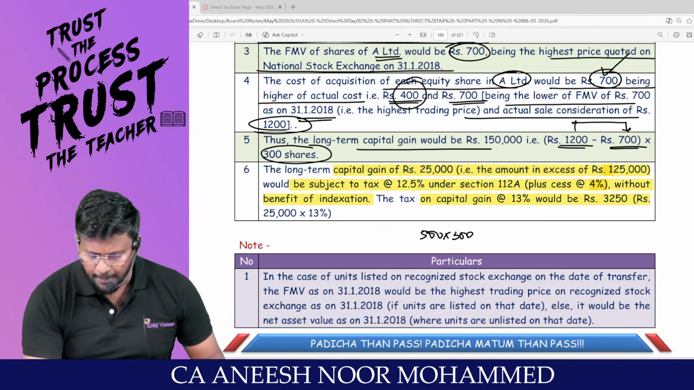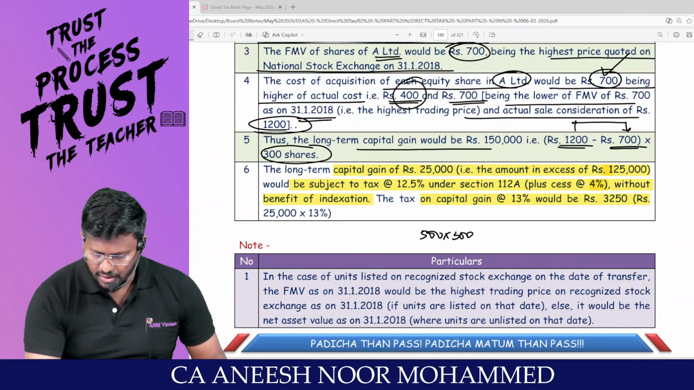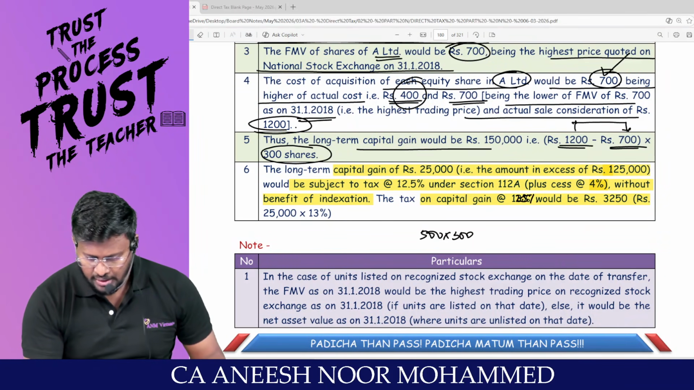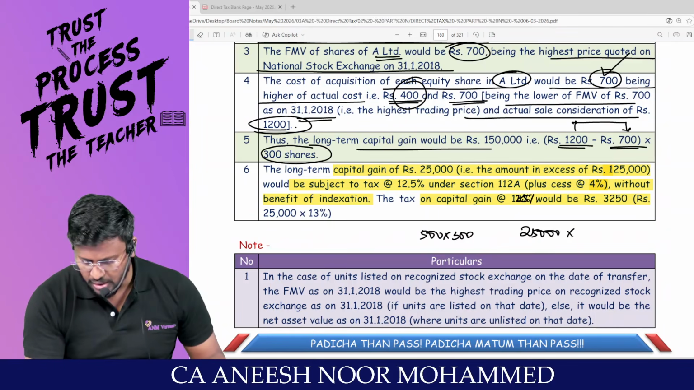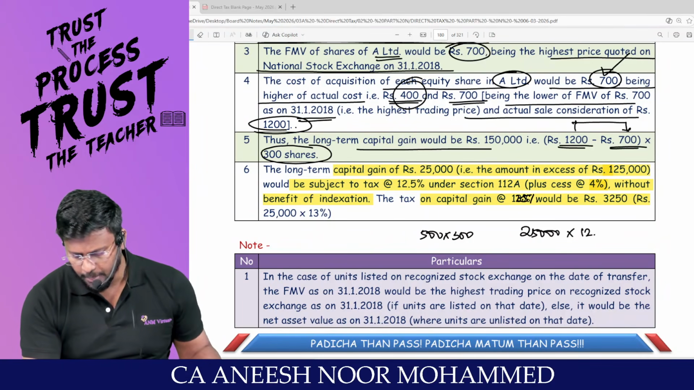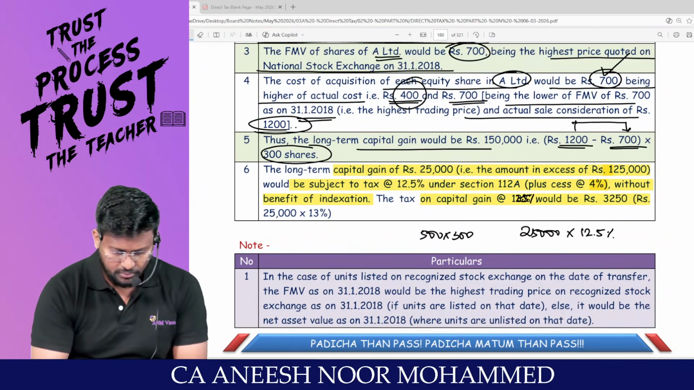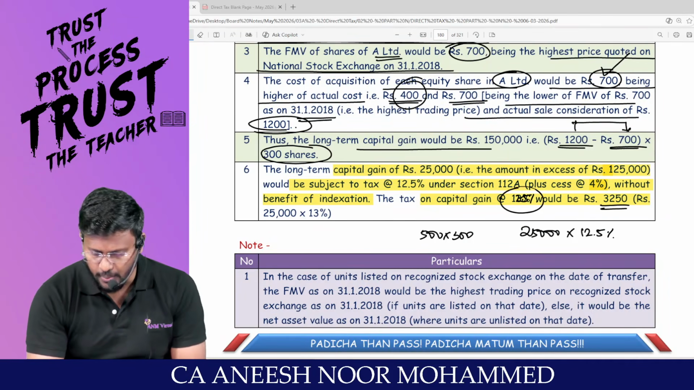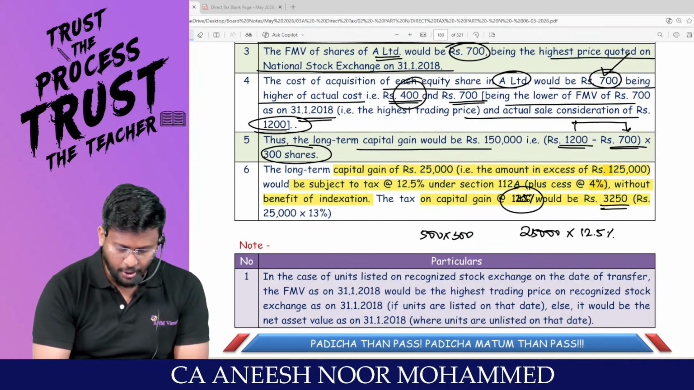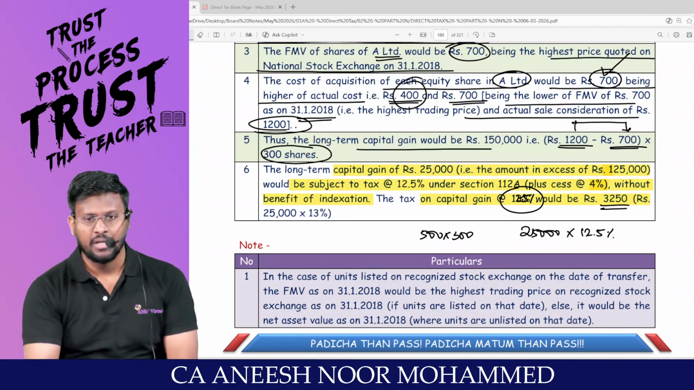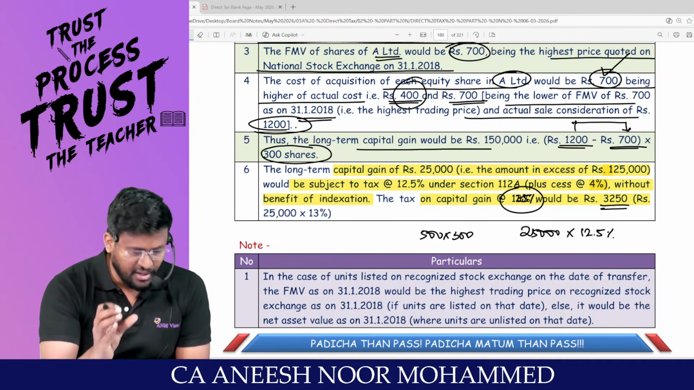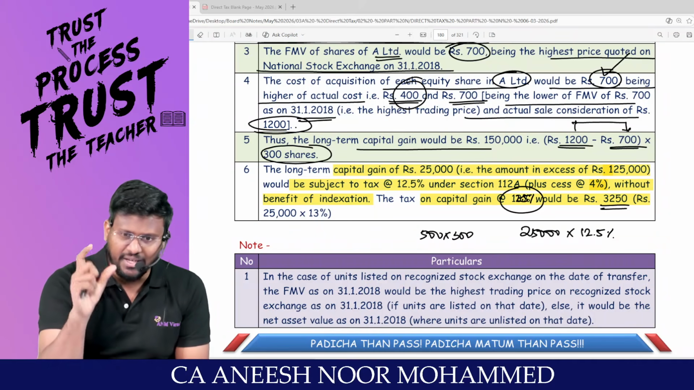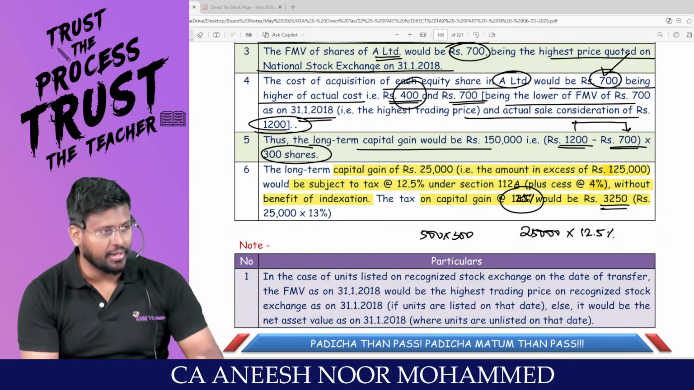The tax on capital gain at 12.5% would be 25,000 into 12.5% into 104%. That's what they straight away calculate as 13%. In the sense, 12.5 into 104% they have taken. 12.5% is the tax rate plus health and education cess of 4%. So put together it comes to a 13% effective rate they have calculated.